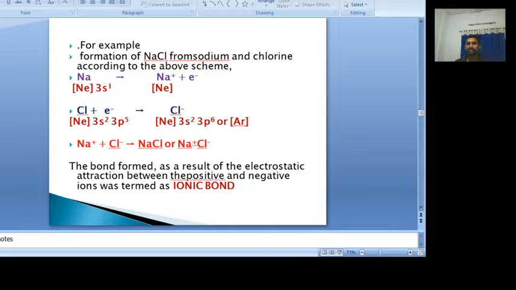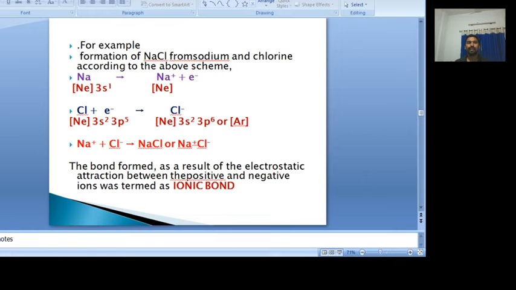For example, let us take sodium chloride. How is sodium chloride formed? What are the constituent ions? Sodium and chlorine. When we see them individually, sodium and chlorine both do not have the stable electronic configuration, that is 8 electrons in their valency shell. To attain the 8 electrons in their valency shell, the sodium can lose 1 electron. By losing the 1 electron, it attains the stable electronic configuration of the noble gas neon.